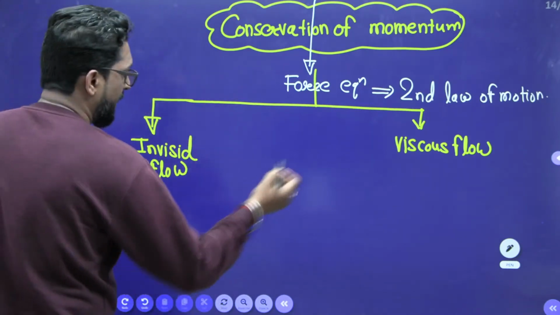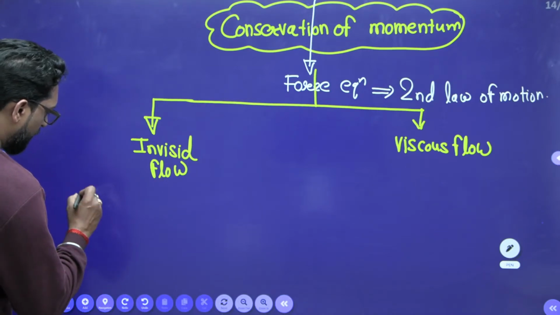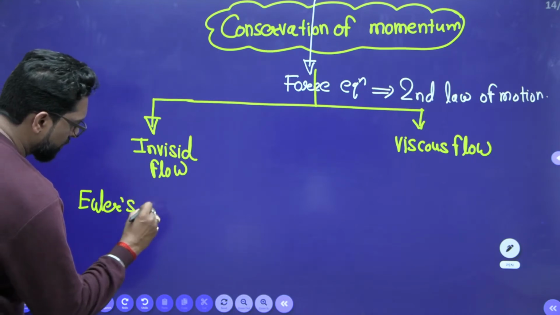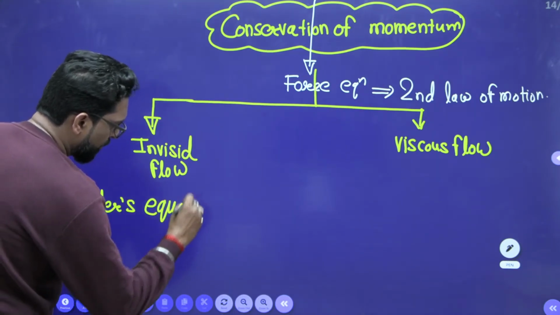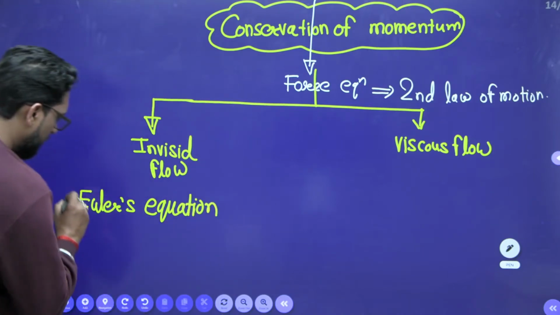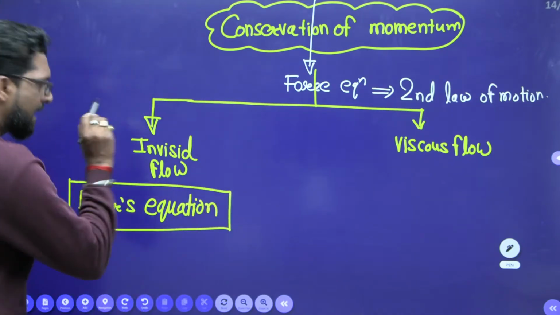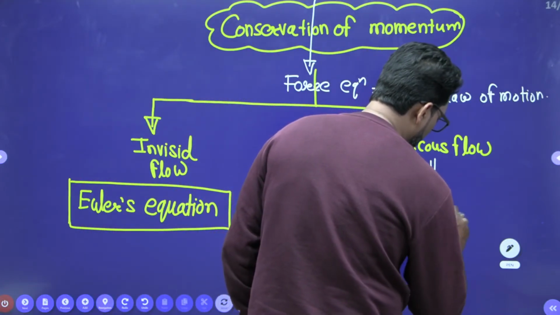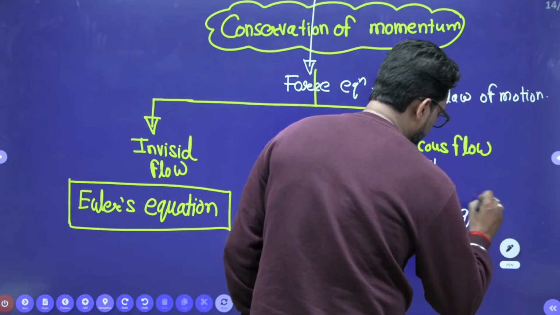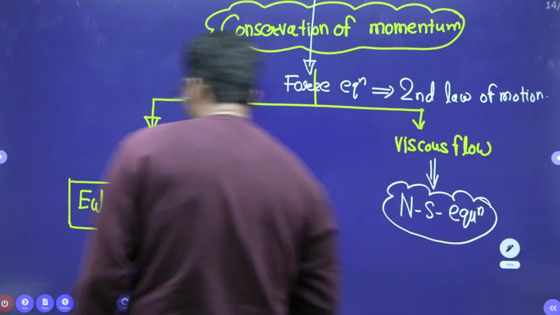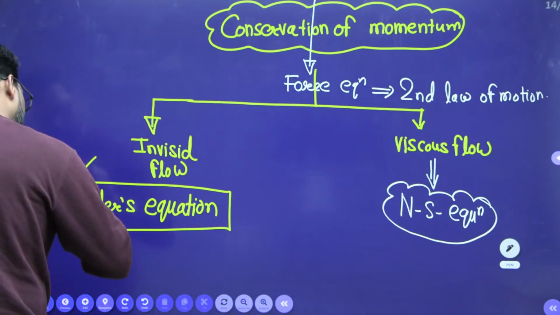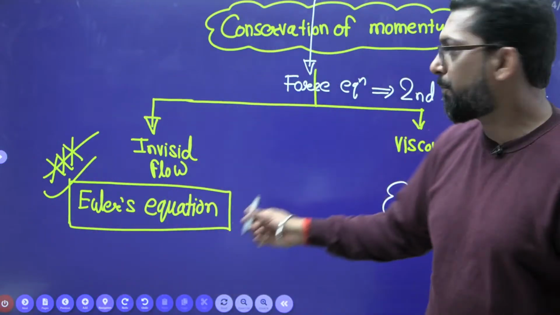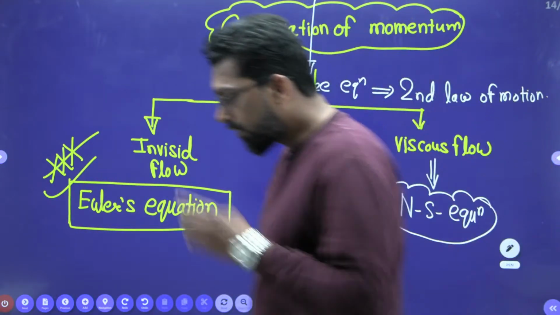So viscous flow and inviscid flow. For inviscid flow, the conservation of momentum is called Euler's equation, Euler's momentum equation. And for viscous flow, it is the Navier-Stokes equation. In the GATE, this is very important.